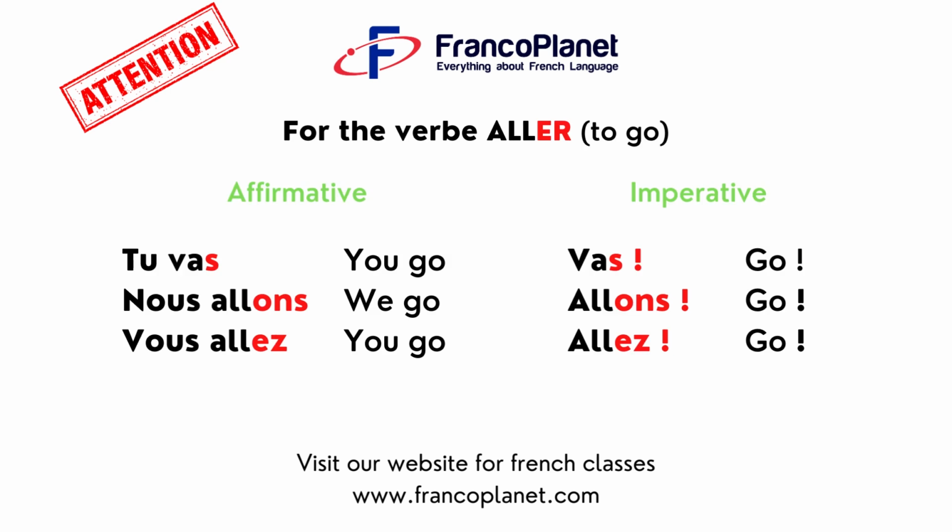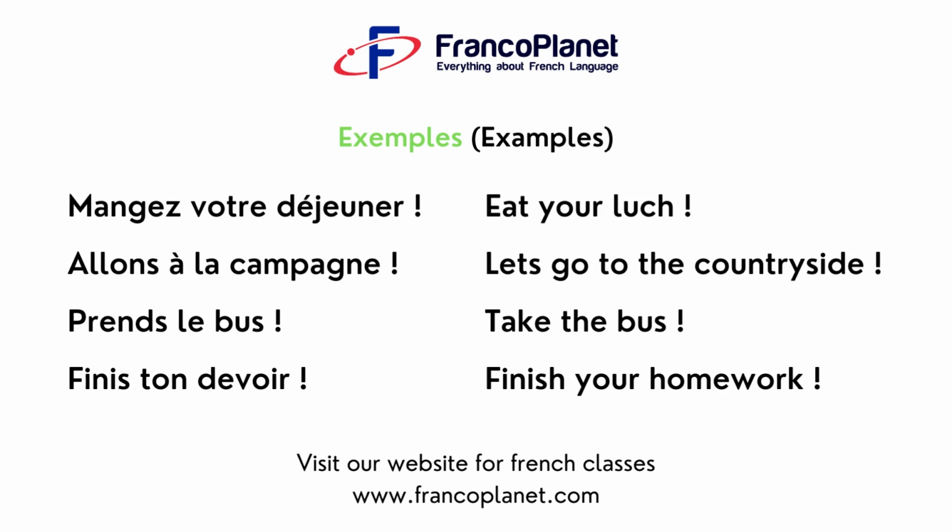The verb aller, to go, is actually an exception of the first group. It is one of the very rare verbs that is irregular. Aller in the present tense: tu vas, nous allons, vous allez, you go, we go, you go. And the imperative form will be vas, and it keeps its s for tu. Allons, allez.